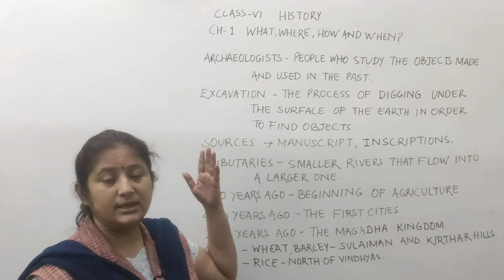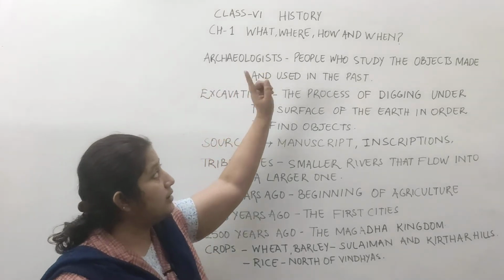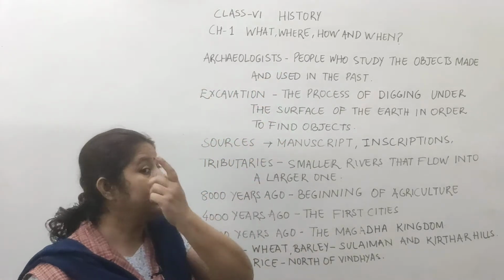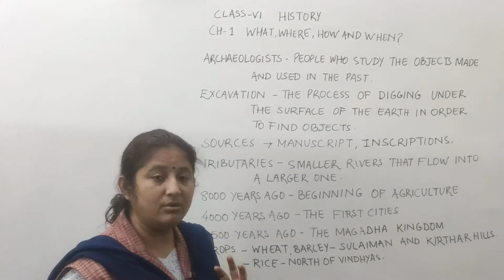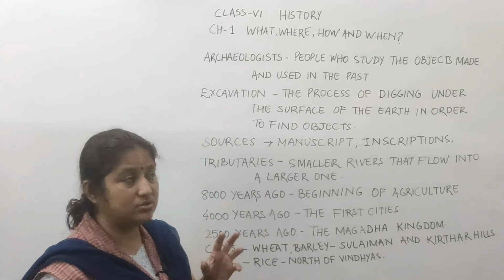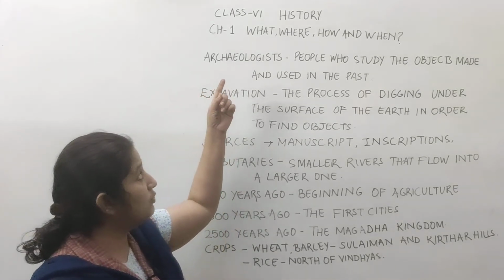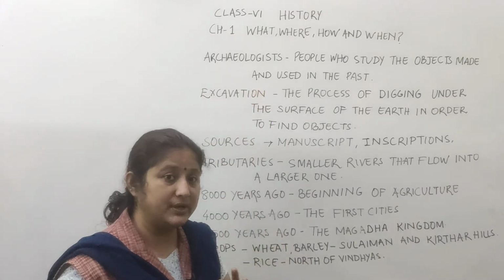Today we are here again with chapter number 1 of class 6 history, and the name of the chapter is What, Where, How and When. From the name of the chapter we can easily get to know that today we are talking about time, because all these terms basically belong to time. As you know, it is the subject of history.